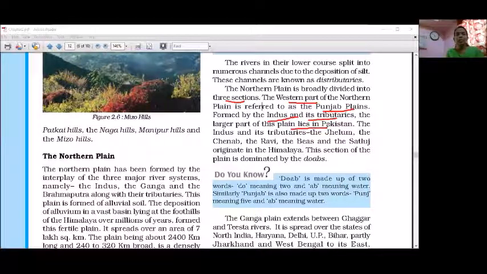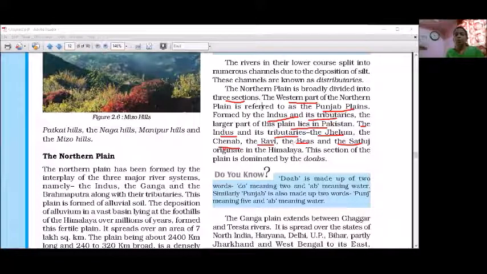But some part is lying in India, so it remains part of our study. The tributaries of the Indus River are the Jhelum, the Chenab, Ravi, Beas, and the Satluj.